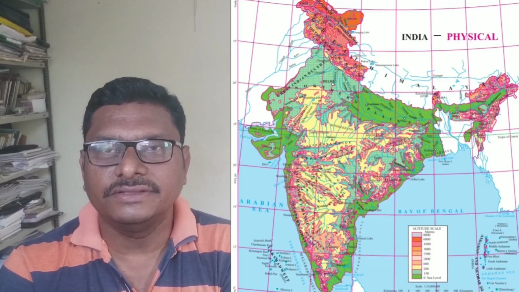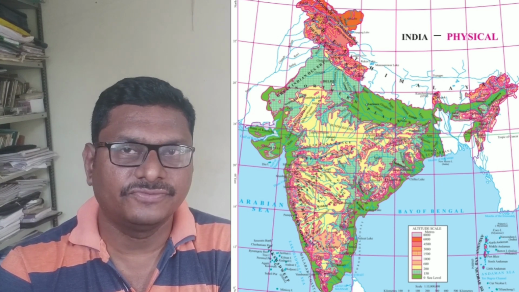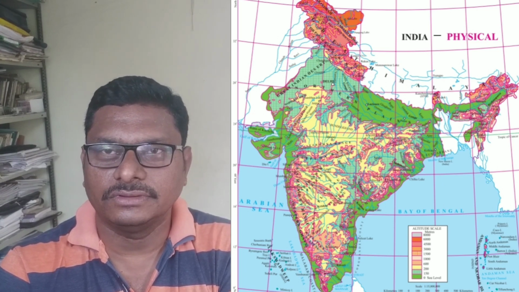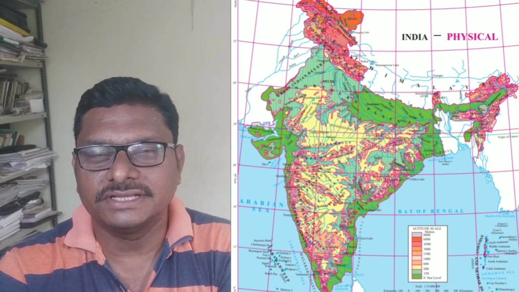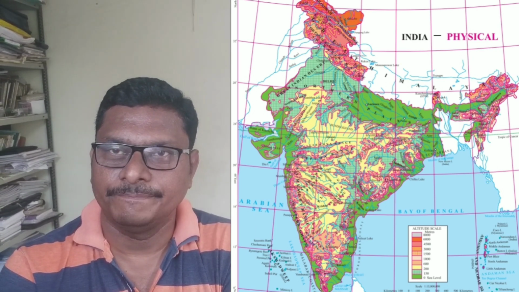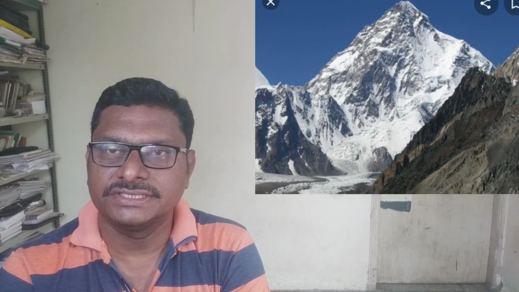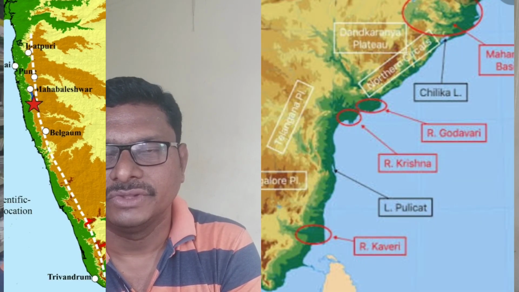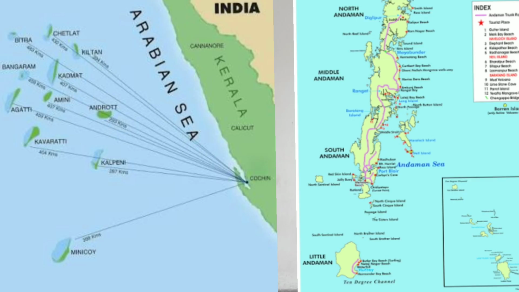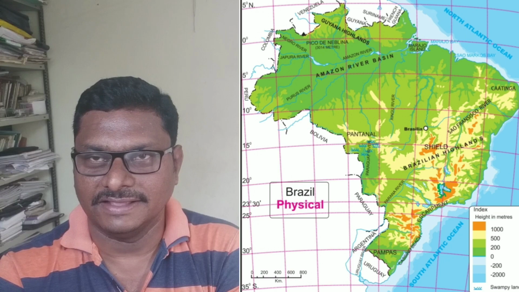So this is the physiographical division of India. In the last four videos, in total four parts, we discussed the physiographical division of India. We discussed the Himalayan mountain region, the North Indian plains, the peninsula region, the coastal plains, and lastly the group of islands. All these physiographical divisions are very important for us. They make their impact physiographically, culturally and socially, and all have their own unique importance as well. Now we are going to discuss the physiographical division of Brazil in the next video.